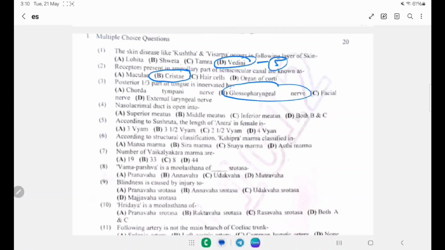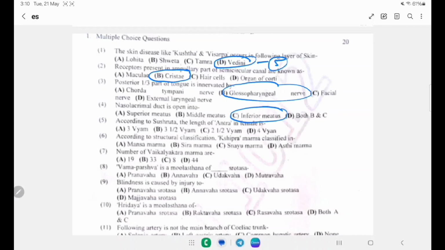Nasolacrimal duct opens into A. superior meatus, B. middle meatus, C. inferior meatus, D. both B and C. That is, the nasolacrimal duct opens into the inferior meatus.